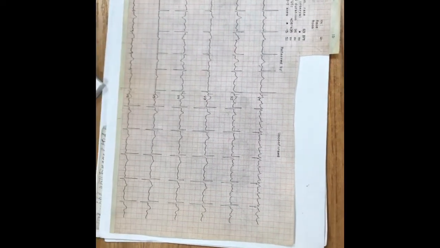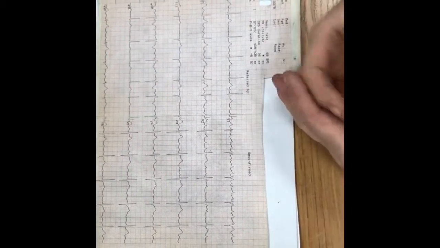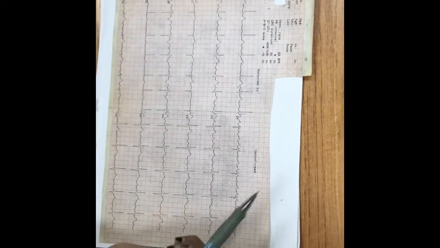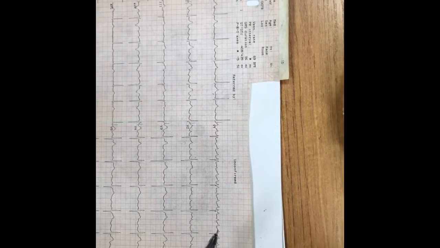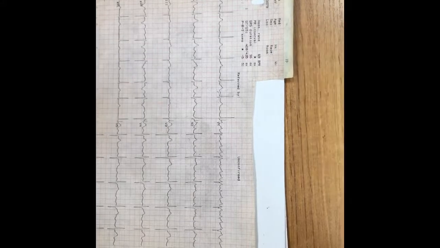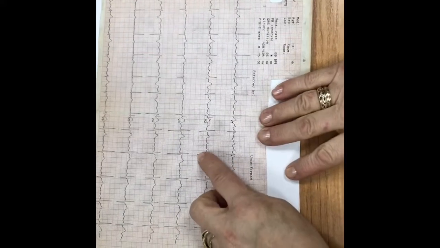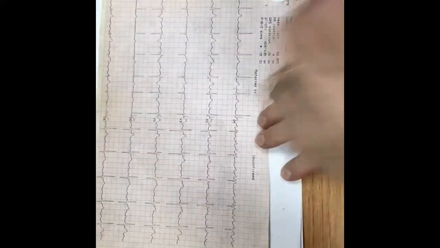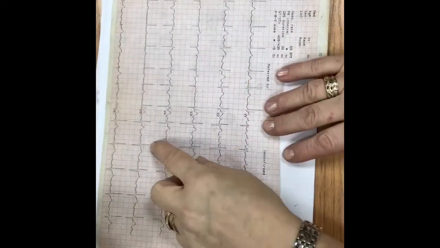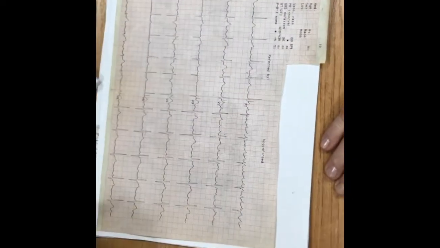Deviation to the left. Why? Usually the axis deviates to the left more commonly due to hypertrophy or left bundle branch block. Do you see signs of left ventricle hypertrophy? The S is not deep, and the R is not high. Do you remember the R waves of hypertrophy, very big amplitude? If we sum the S and R waves, the index should be 25 or more millimeters. Here, no signs of left ventricle hypertrophy, but we see deviation of the axis to the left.